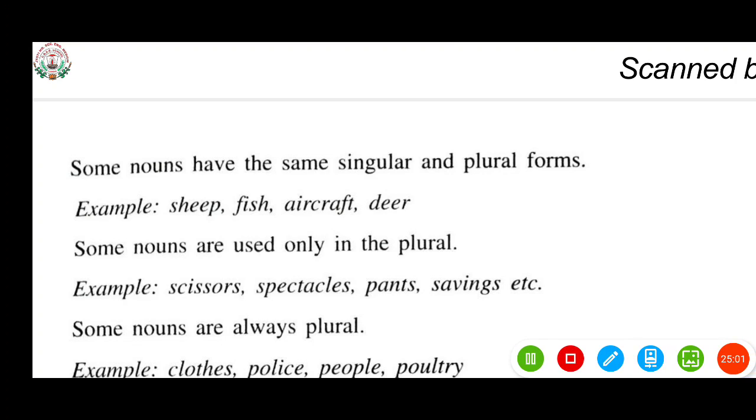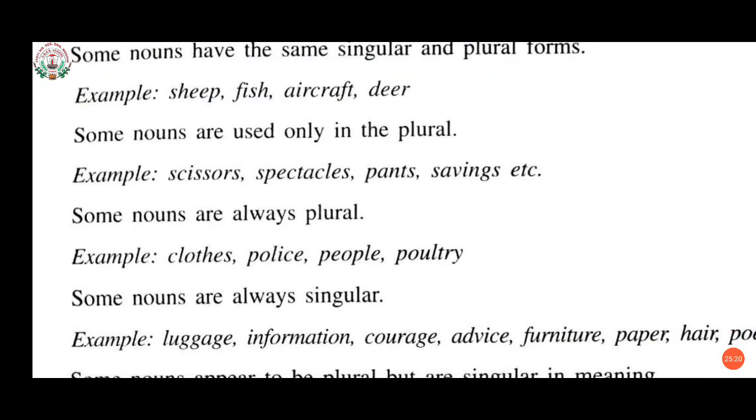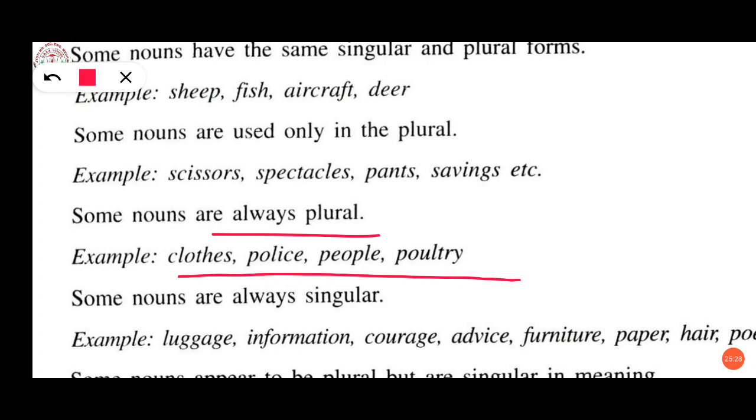Now come to the next one. Some nouns are used only in the plural. These are scissors, spectacles, pants, savings, etc. Next, some nouns are always plural, that is clothes, police, people, or poultry.